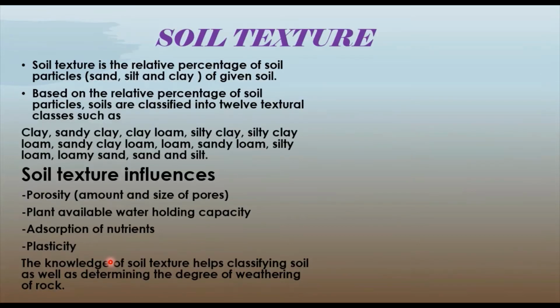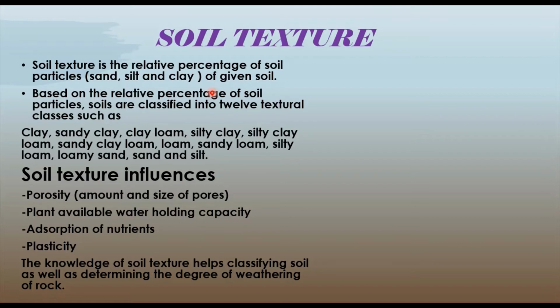Then moving to the soil texture, which is very important regarding soil properties. Soil texture is the relative percentage of the soil particles, that is sand, silt and clay, of a given soil. So here we take how much sand is there, how much silt is there, and how much clay is there. The soil texture for a given origin is almost permanent. That means it does not vary. It is the same for any given origin, because it remains unchanged over a long period of time.